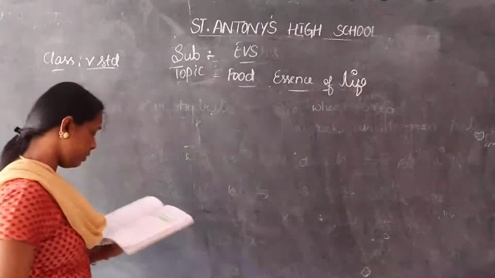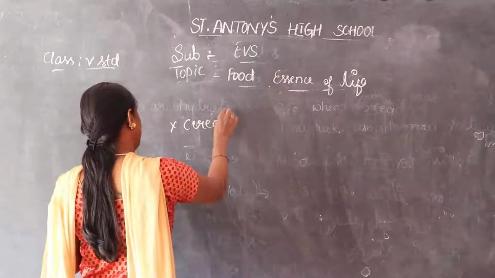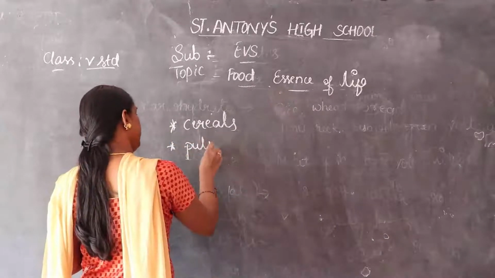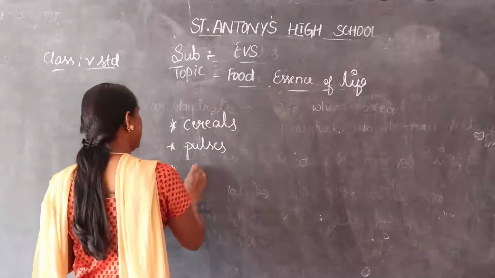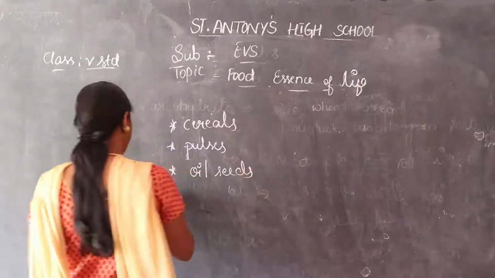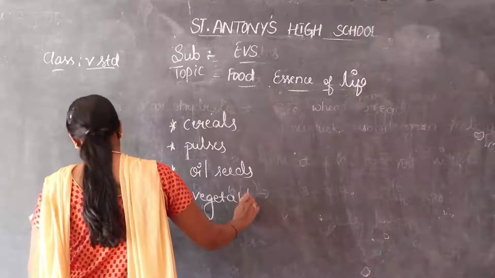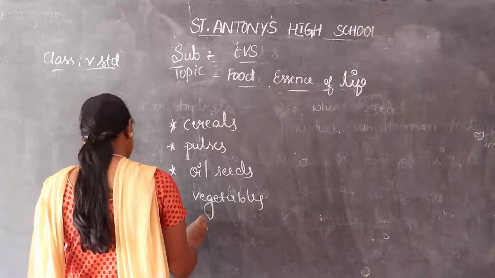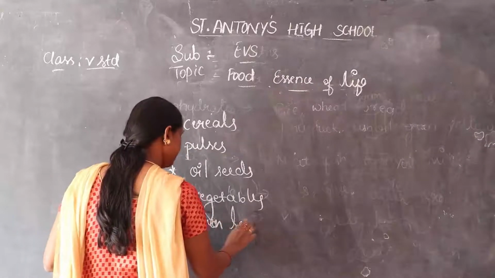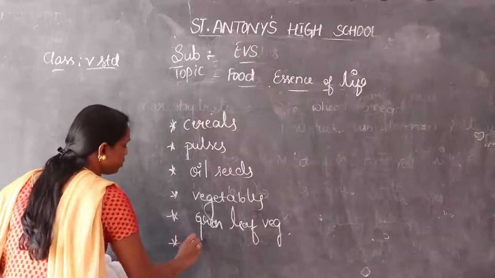The first plant source is called cereals. Second one, pulses, oil seeds, vegetables, green leafy vegetables, and the last one is fruits.